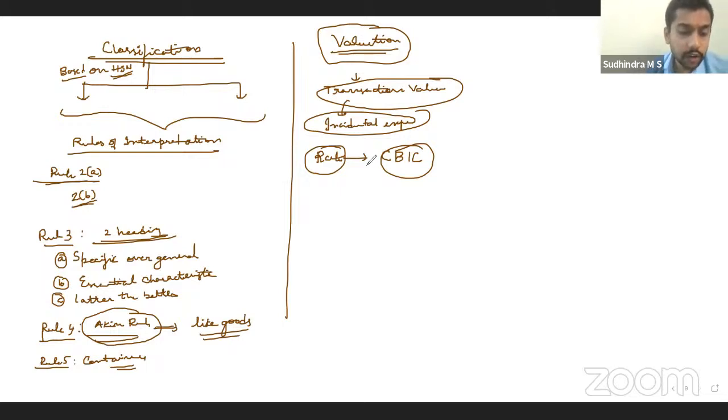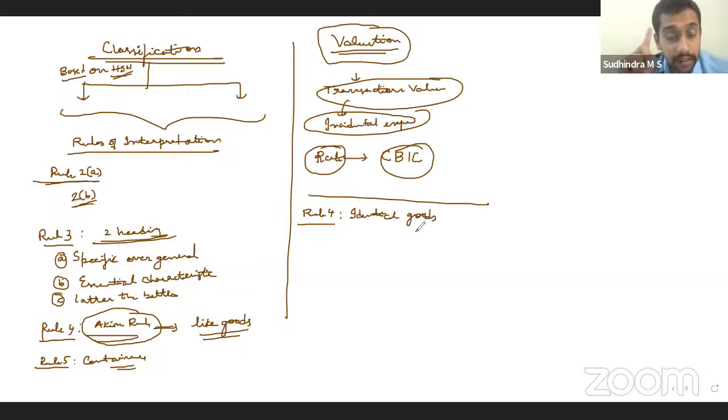Yes. Then in relation to valuation for imports, again, transaction value is there. But what if we are not able to get the transaction value? They have given us rules. Rule 4 says, if you are not able to get the transaction value of that product, go with the value of identical goods. Transaction value of identical goods to be considered. When I say identical, the import should have happened at the same time at the same commercial level. Only then it would be identical. If it is not, then accordingly adjustments have to be made. If no identical goods available, go with similar goods with adjustment.